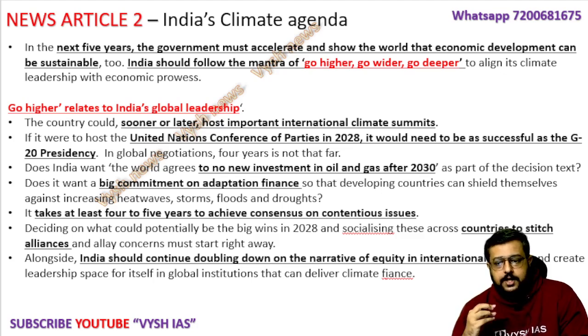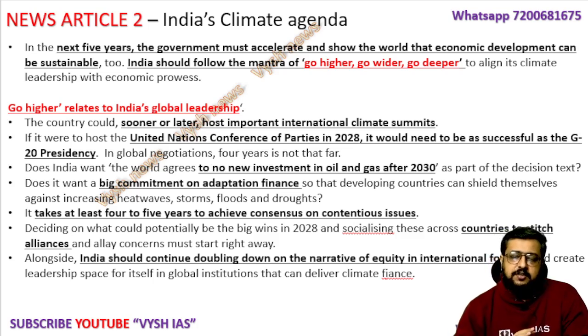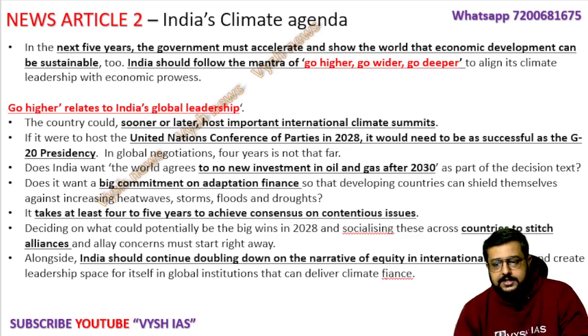The investment which we are doing in oil and all has to divert to investment in renewable energy. For that we have to take these 4-5 years, because it will take that much time to build such a consensus on these issues. Then everyone will come together, everyone will come to India, and India should continue doubling down on the narrative of equity in international finances. If you see international discussions, people always talk about money shortage and technology shortage. On all these things, India should be a leader. We should go higher and try to fulfill it for the global south. This is point number 1.